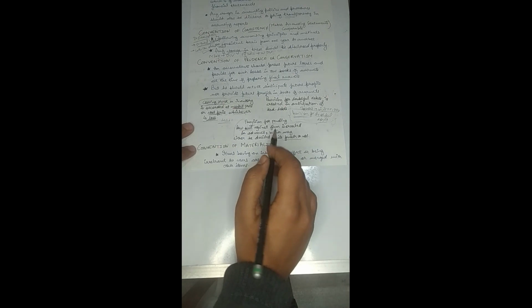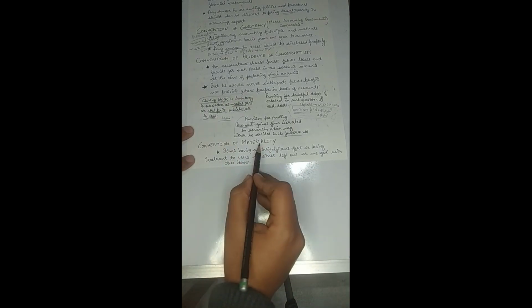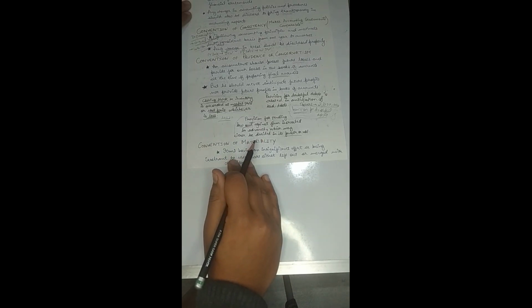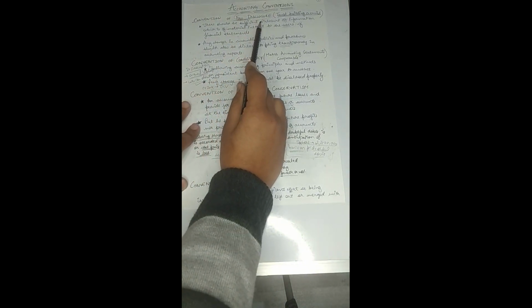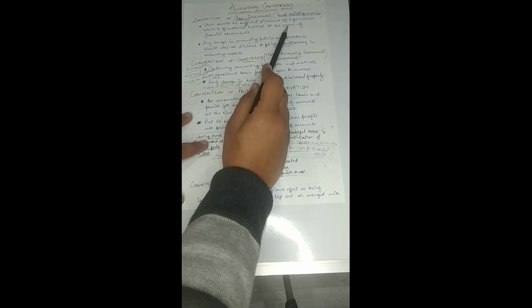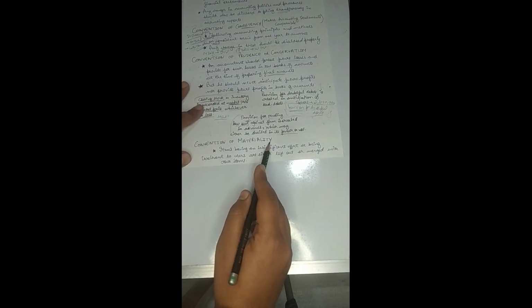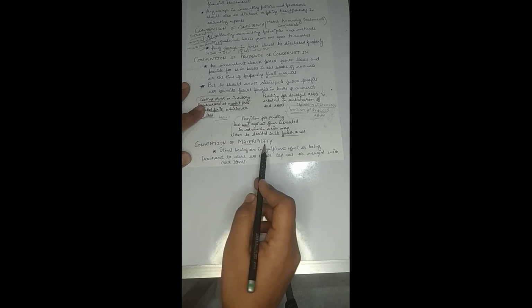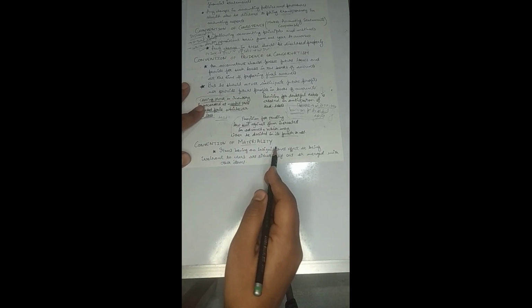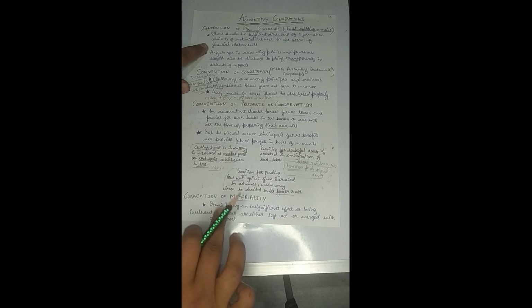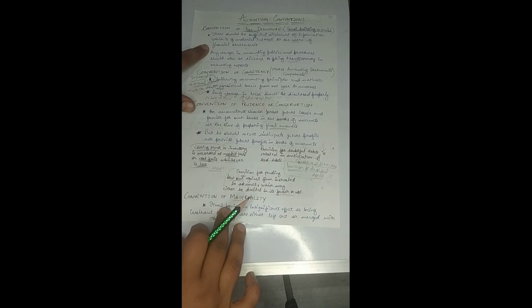Coming up next is the last convention, that is the convention of materiality. It is actually a complete contrast to the convention of full disclosure. The convention of full disclosure says that everything which is of interest to the financial users of the financial statement should be disclosed. However, the convention of materiality says that only those things which are material, which are important, should be recorded in the books of the accounts, and insignificant and unimportant things should not be shown. So these two conventions are actually in contradiction to each other.